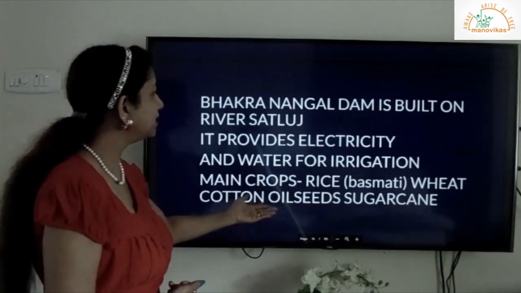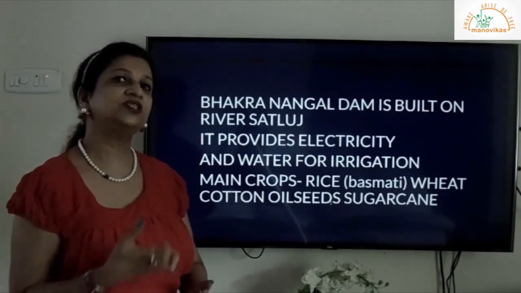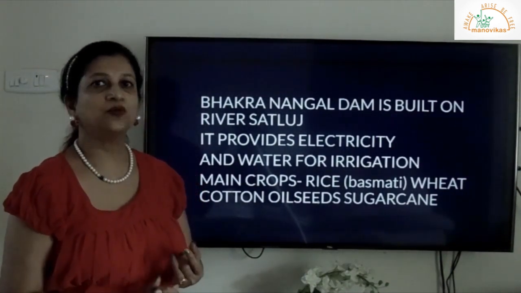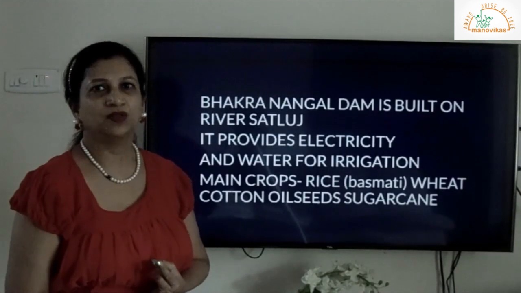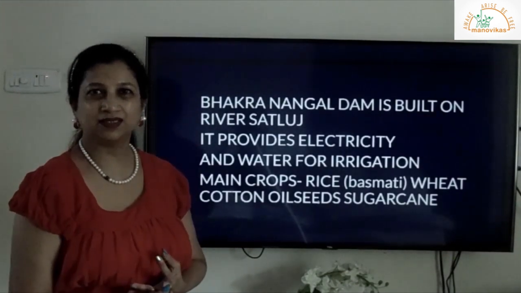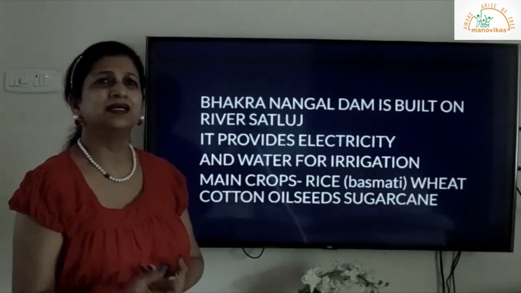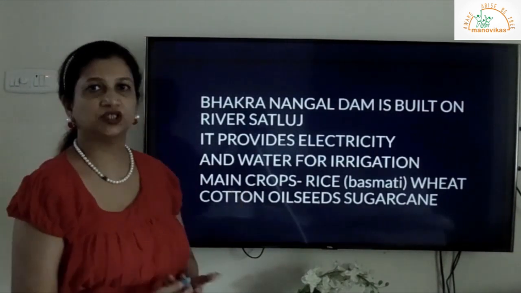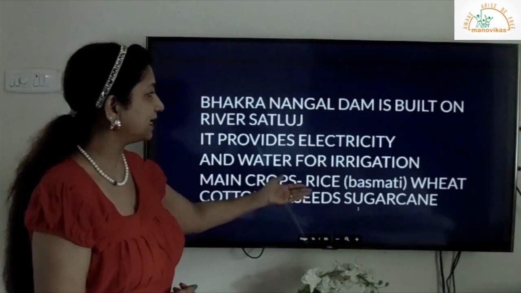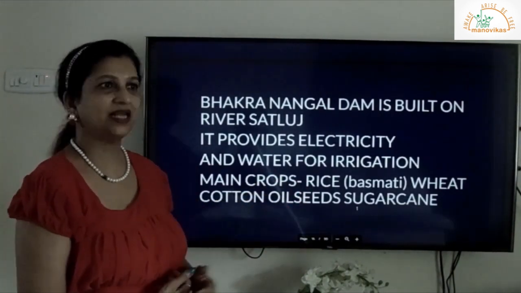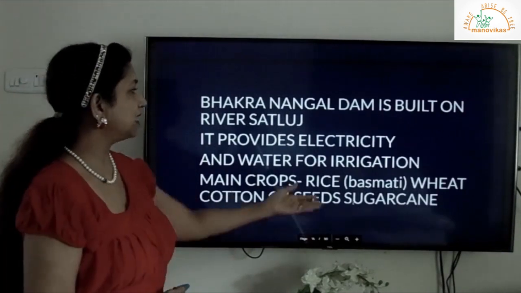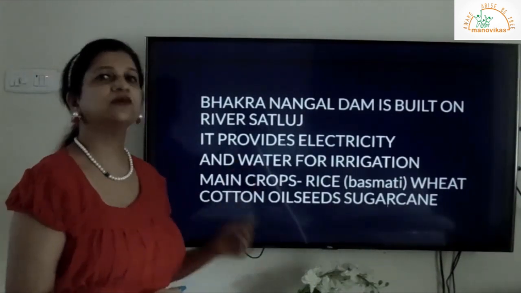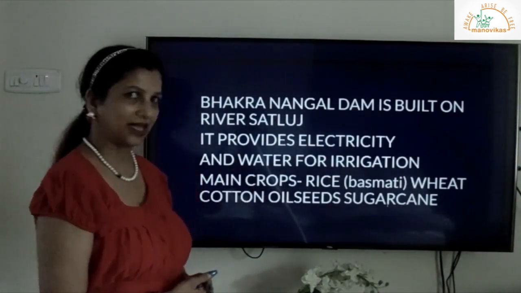Cotton, and oil seeds. Now oil seeds are the seeds from which oil is extracted. To name a few, we can say mustard, then for example olives, then sunflower, then sesame seeds, then many others, children. I will show you the pictures. So these are the oil seeds and they are grown in the northern plains. Most of the oil seeds are grown there, as well as sugarcane. Now all of us like sugarcane juice. So a lot of sugarcane is grown in the northern plains.